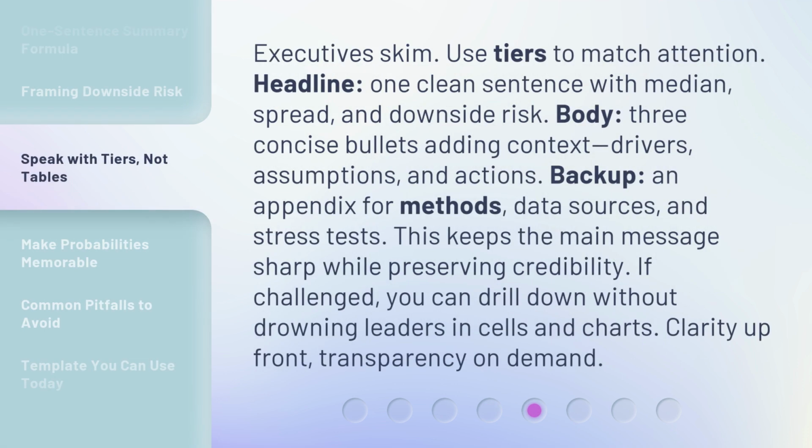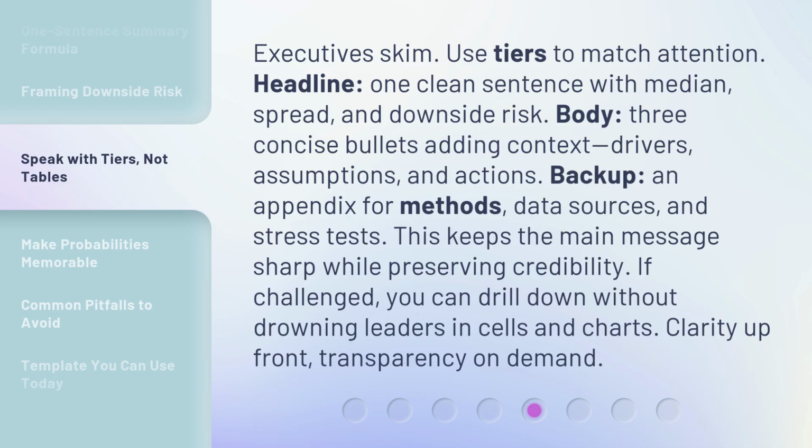Executives skim. Use tiers to match attention. Headline: one clean sentence with median, spread, and downside risk. Body: 3 concise bullets adding context. Drivers, assumptions, and actions. Backup: an appendix for methods, data sources, and stress tests.